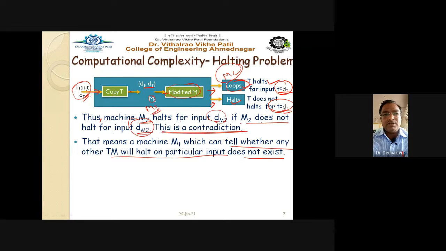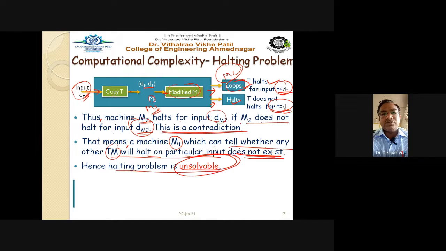See it carefully. That means a Turing machine M1, which can tell whether any other Turing machine will halt on a particular input, does not exist. It means no such type of Turing machine exists. So hence we can say that the halting problem is unsolvable. Hence the halting problem of the Turing machine is unsolvable.